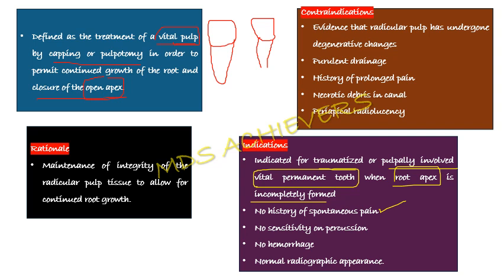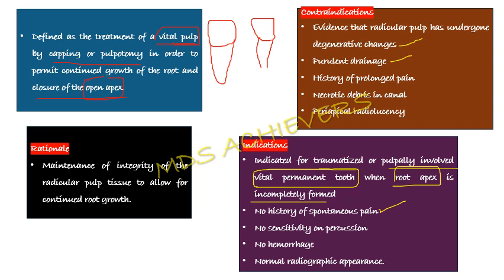Coming to the contraindications, if there is evidence that the radicular pulp has undergone any degenerative changes, then we have to go with apexification procedures. If there is purulent drainage, that is pus formation, that means the radicular pulp and the surrounding tissues, like the alveolar bone and cementum, the periapical tissues, are involved.